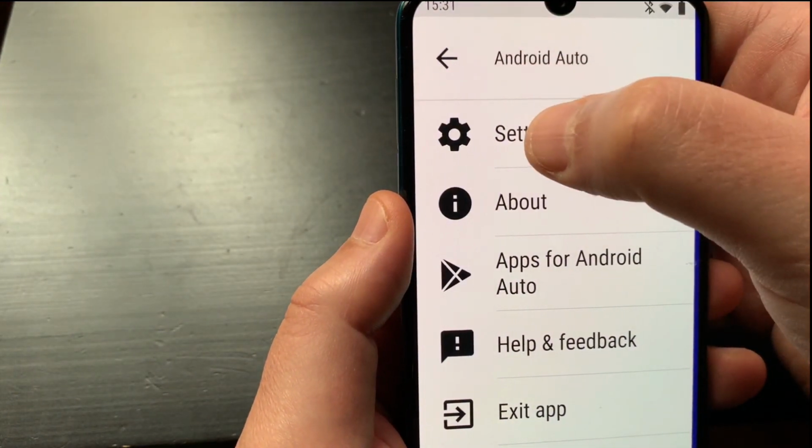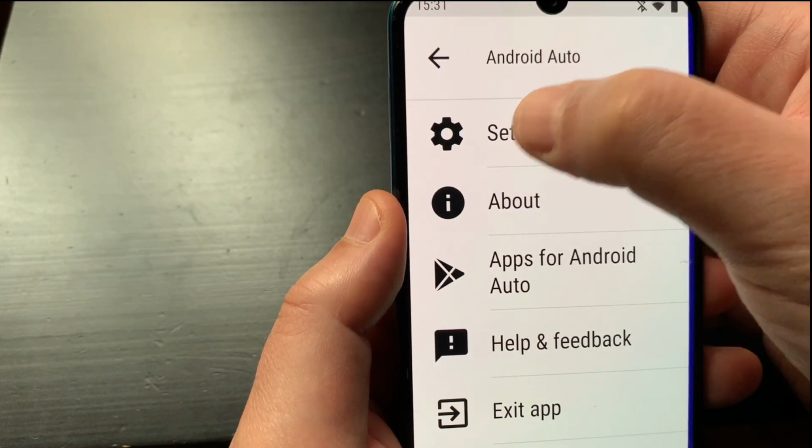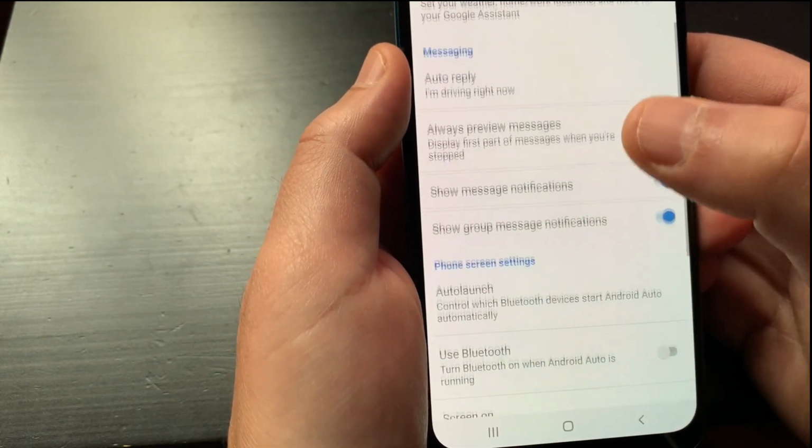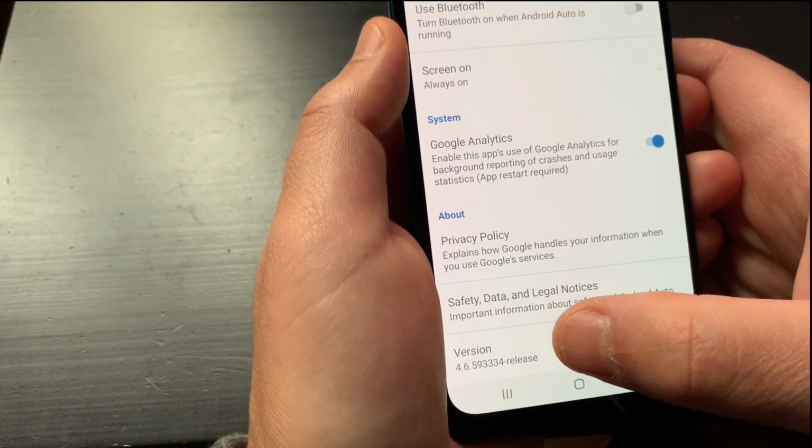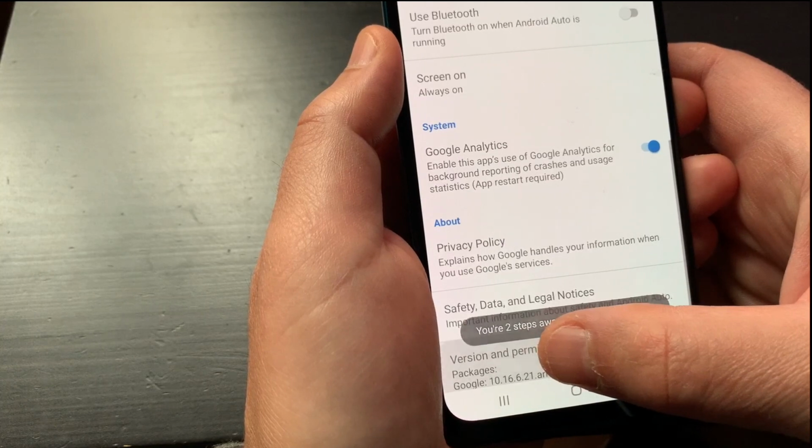Go to Settings. Scroll down and tap the version item repeatedly to enable developer settings.